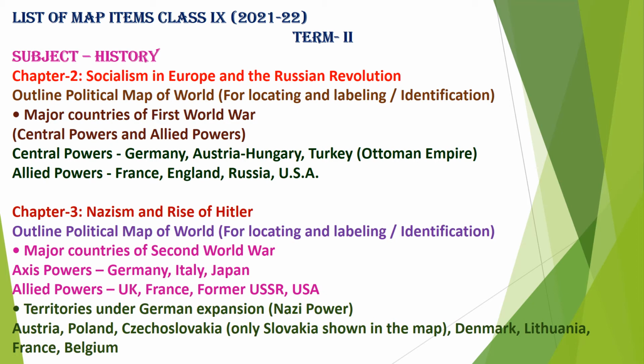Maybe for locating and labeling, they give the place and you have to mark it in the map, or to identify, a question will be given and on the basis of this question you have to identify that place and mark that place. A, B, C, D will be given and you have to mark in that place according to the question. So these were the maps which will be coming in term 2 from history.